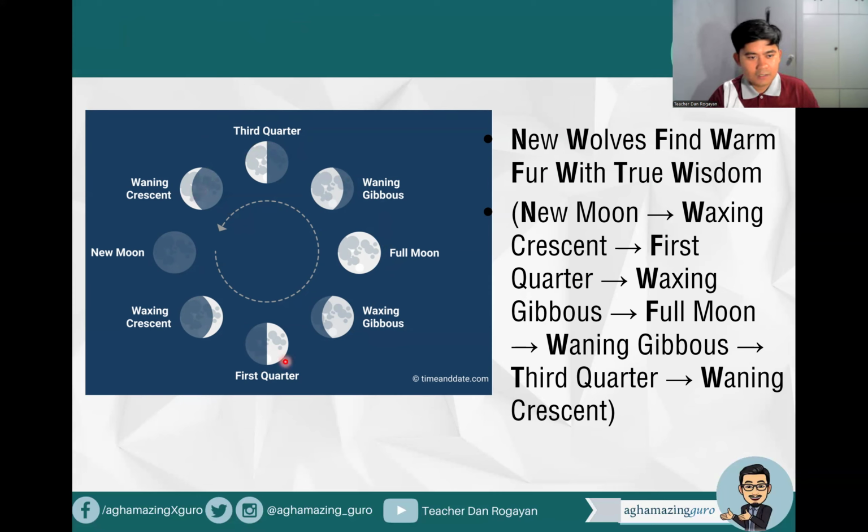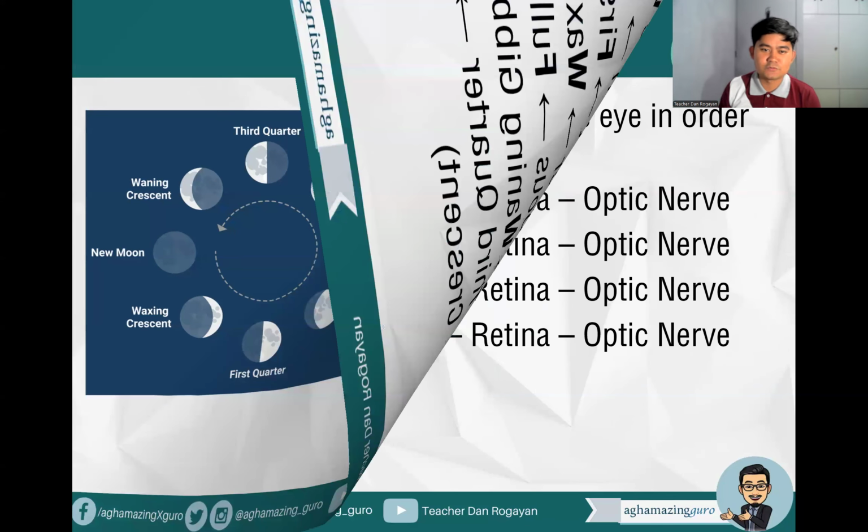You can use this particular arrangement, or you can actually use another mnemonic. You can say, new wolves find warm fur with true wisdom. Yung mga wolves kasi gabi, di ba? May buwan. New wolves find warm fur with true wisdom. So that's new moon, waxing crescent, first quarter, waxing gibbous, full moon, waning gibbous, third quarter, and waning crescent. So we always start with a new moon, then we end with a waning crescent. The eight phases of the moon, right?